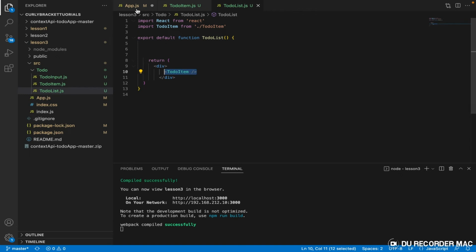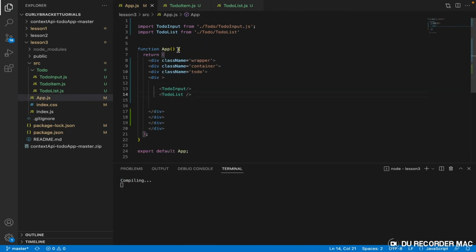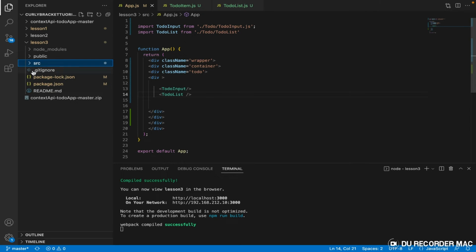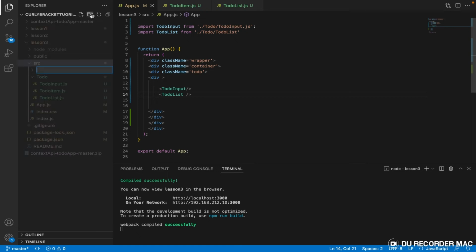So we are going to use Context API to handle this. The first thing I need to do right here, it's not a must, but to make things clearer, I want to create a folder, and I'll call that folder context.